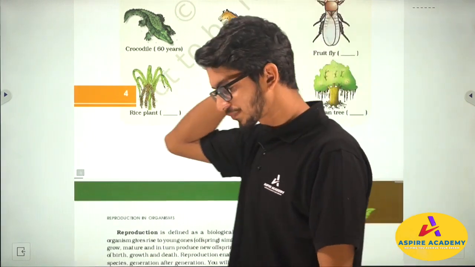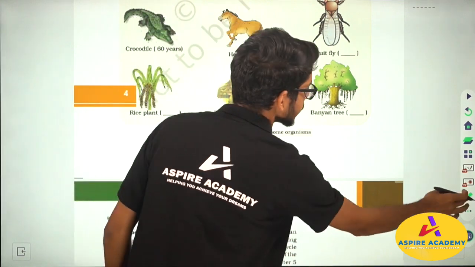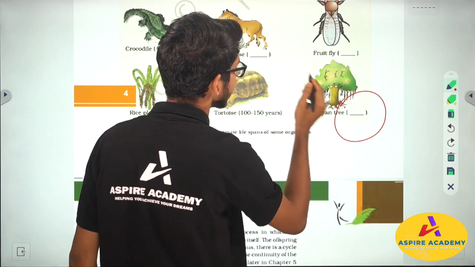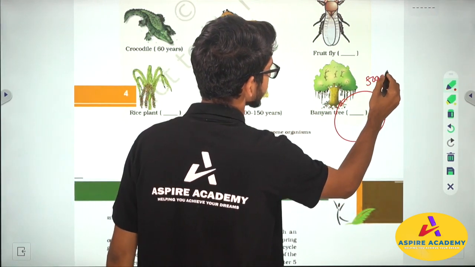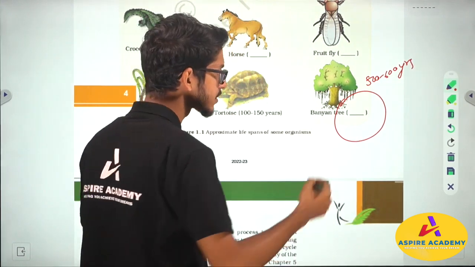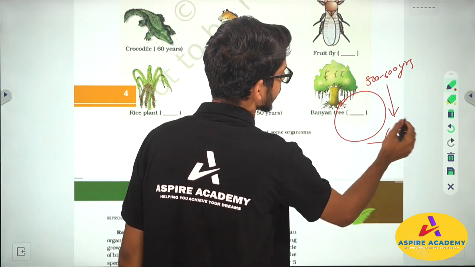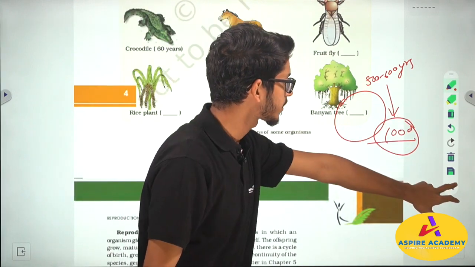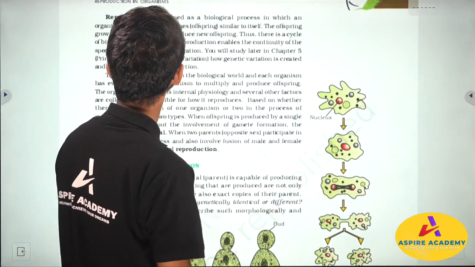Then you should see, in case of a banyan tree, as it is a plant, it might live up to 500 to 600 years. Okay, and there are some plants that live up to 1000 years. You should Google this. Okay, if you Google, then you will find some plants that lived for more than 1000 years. Okay, now if you continue into this section,